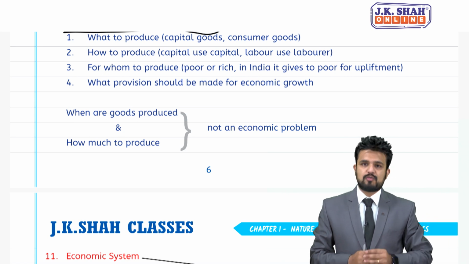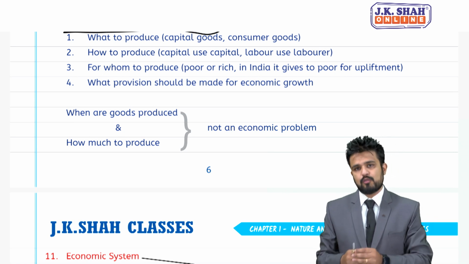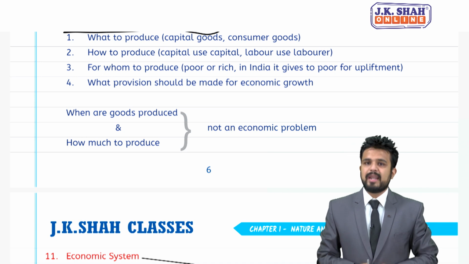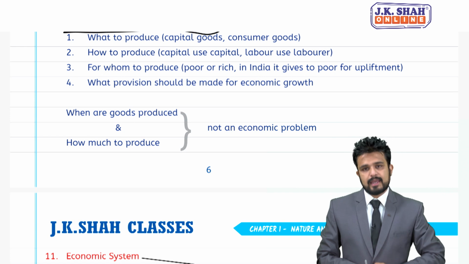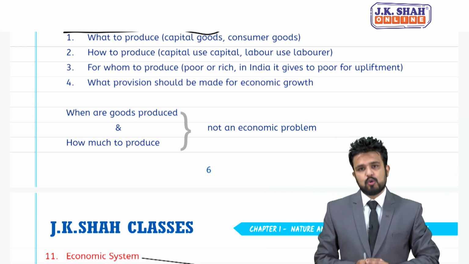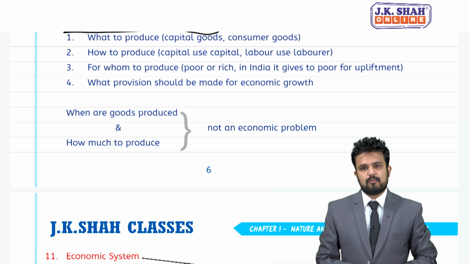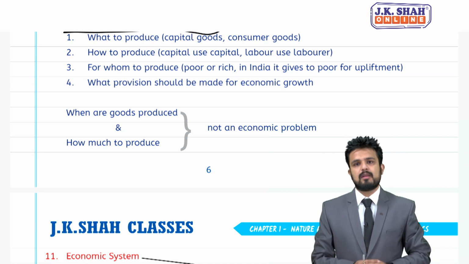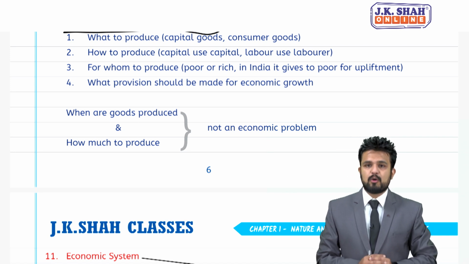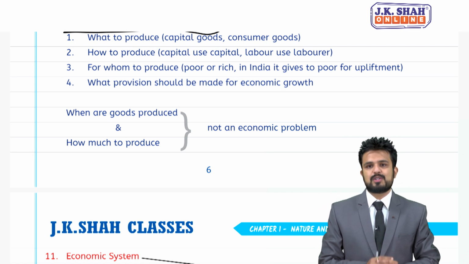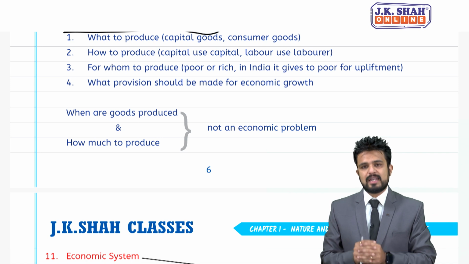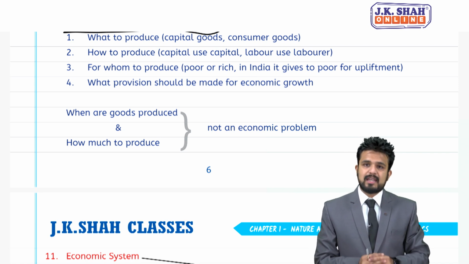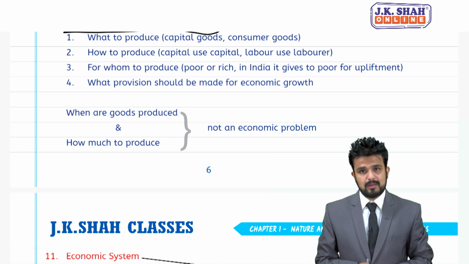Should we produce goods for the rich? Should we produce goods for the poor? For the middle class? So for whom should we produce goods? Can I say we should produce goods for all, for both rich as well as poor? But again, it depends upon the availability of resources. But when I talk from our country's point of view, that is India, can I say India is a rich country with poor people?